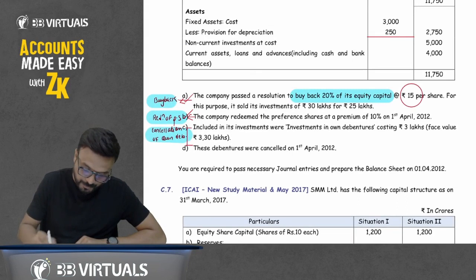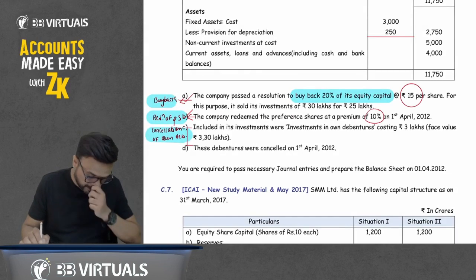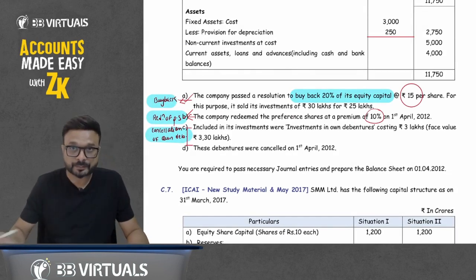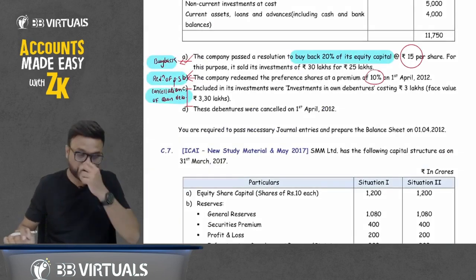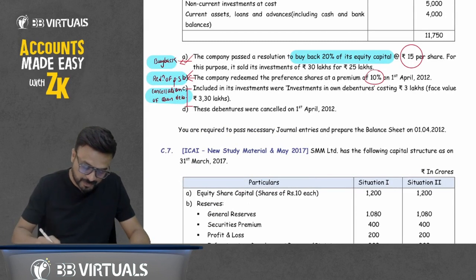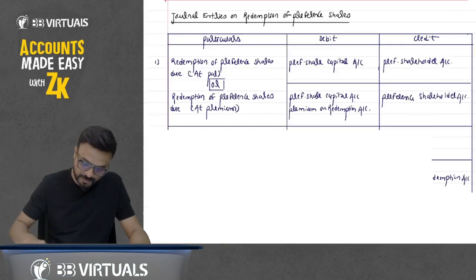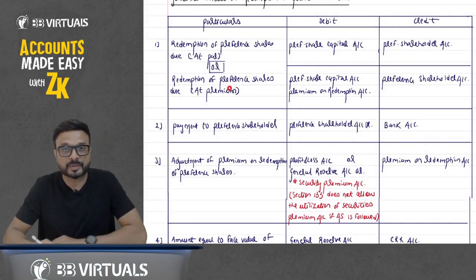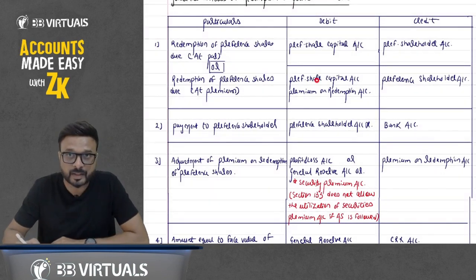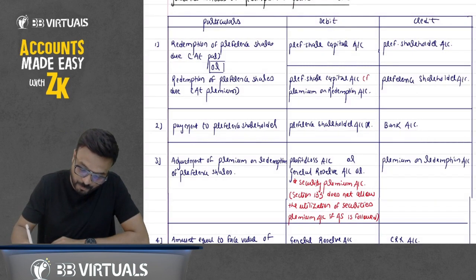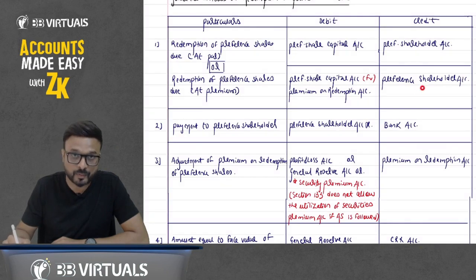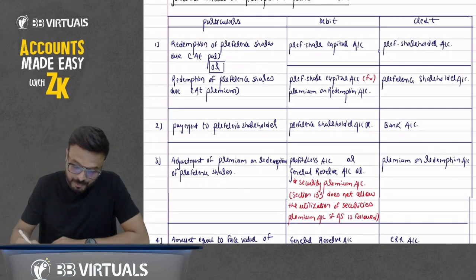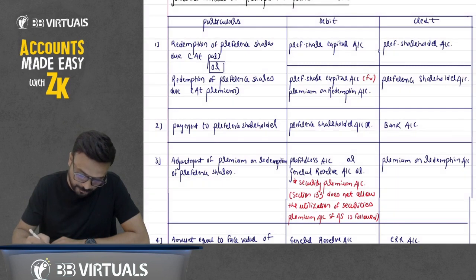Here the company redeemed the preference share at a premium of 10%, so we'll pass the entry of premium also. What is the face value of preference shares? 2000. We are redeeming at 10% premium. We have discussed the general entry of redemption of preference share. You can see here that we are doing redemption at premium. So preference share capital account will be represented at face value, and this is a premium amount. And to preference shareholder, the amount which we are liable to pay. So preference share capital account will be debited by face value.